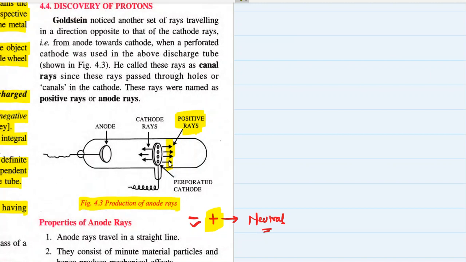Actually, these rays were not emitted by the cathode, they were emitted by the anode only. So just imagine that this cathode has some holes in it. This is known as a perforated cathode. ये cathode को क्या बोलते हैं? It is known as perforated cathode.